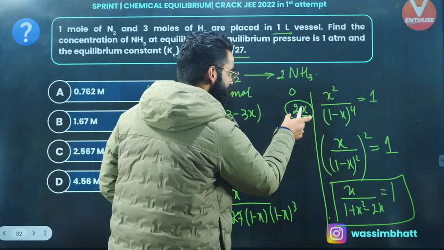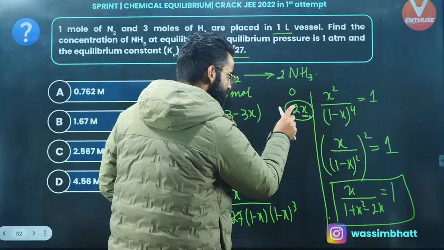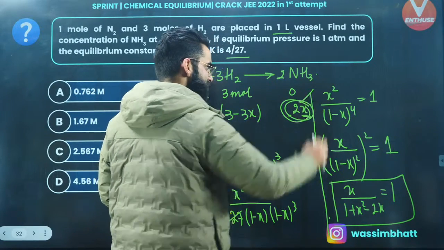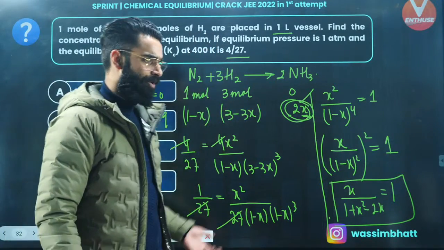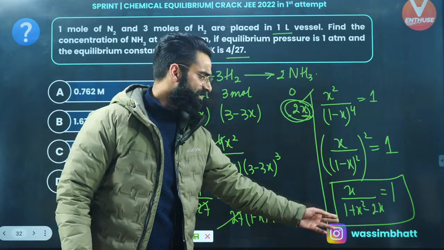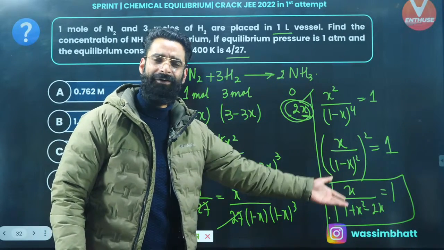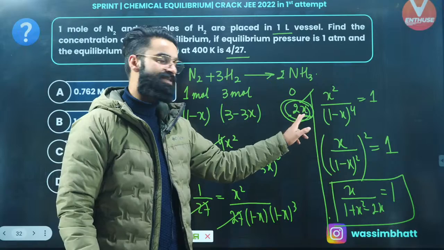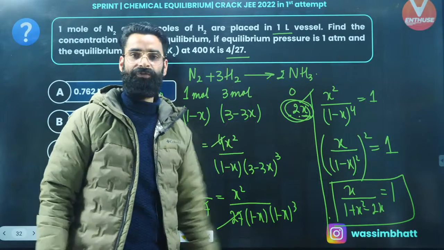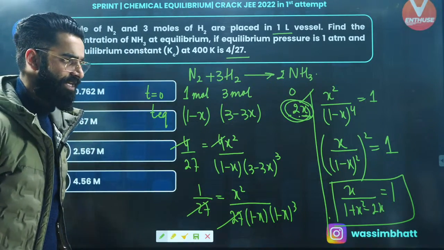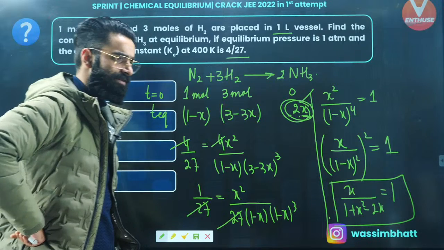This 2x is basically the concentration of NH3 at equilibrium. So 2 multiplied by x will be giving you the concentration of NH3 at equilibrium, and you can solve it afterwards, right? So from here, just solve this quadratic, get the value of x and put the appropriate value of x into this part. Right, you'll be getting the concentration of NH3 present in the container at equilibrium. I'm sure this is clear to everyone, right?